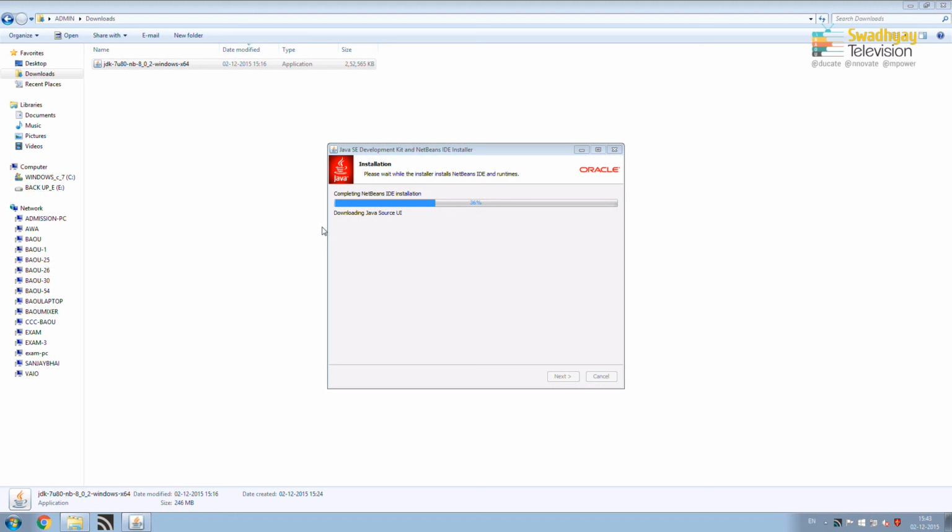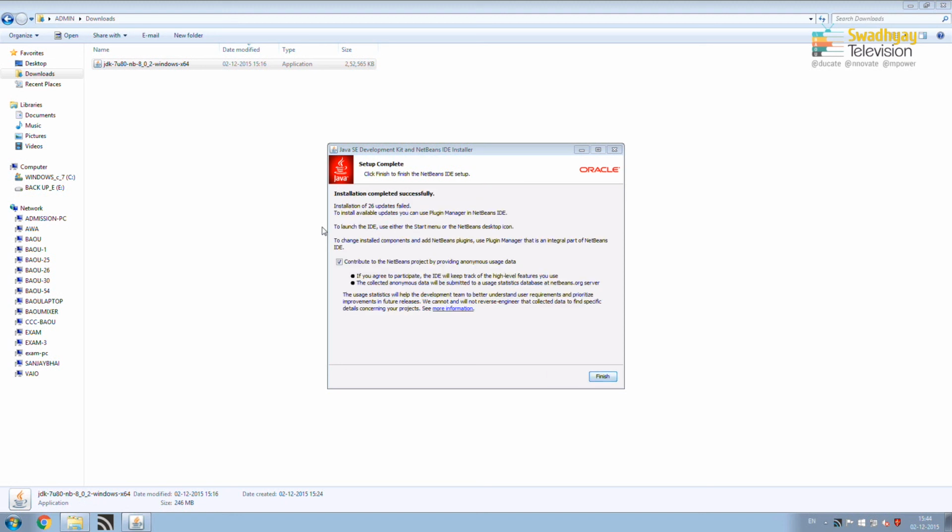Now, it is completing NetBeans IDE installation and downloading Java source user interface. Now, it displays a message that installation completed successfully and now you can press the finish button.